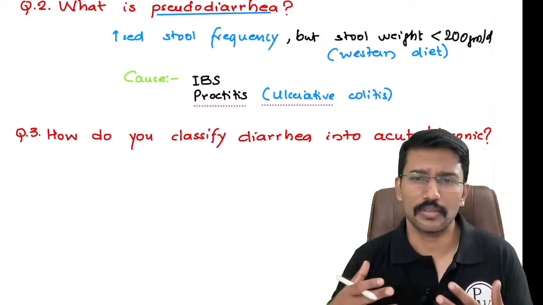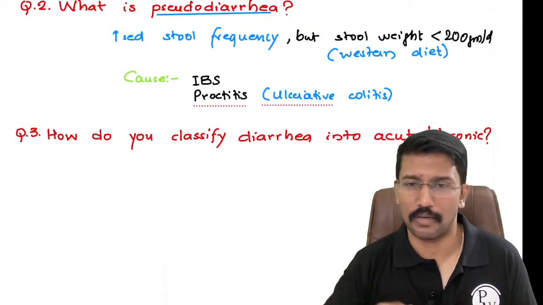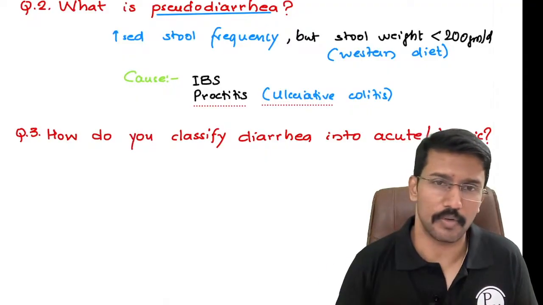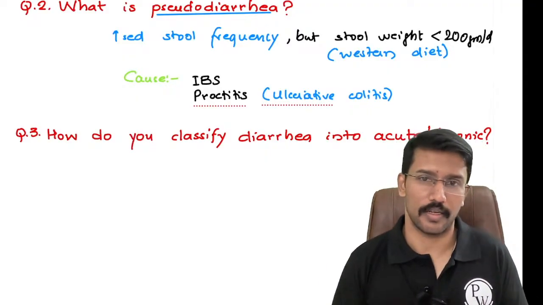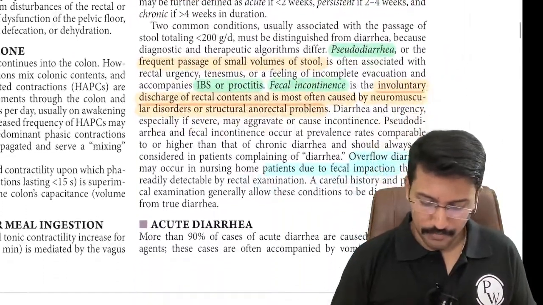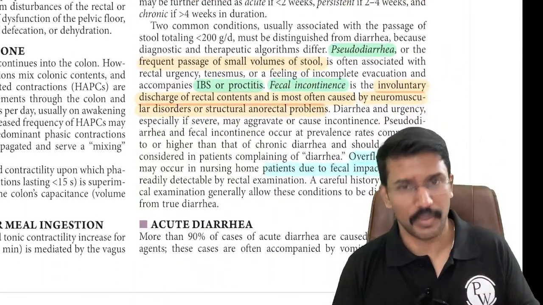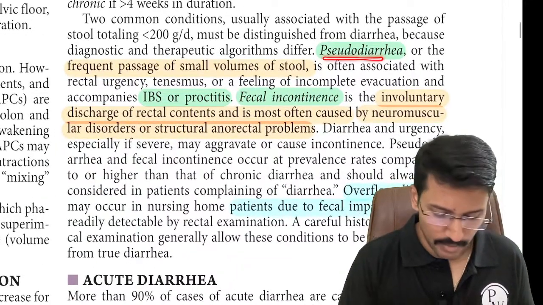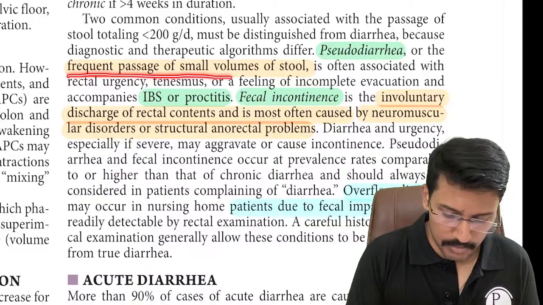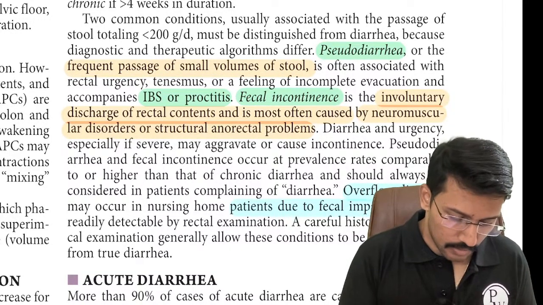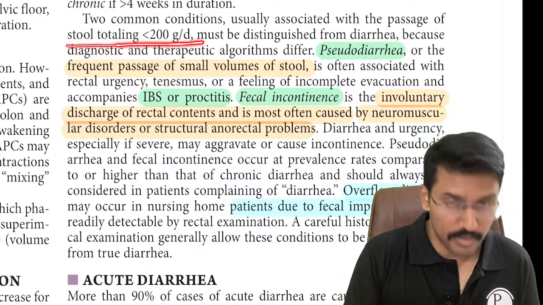Because many of them in the milder stages will have increased frequency but not the quantity exceeding 200 grams per day, we will be labeling them as having pseudo diarrhea. So there are two conditions where we can have no diarrhea but increased frequency. One of them, as I have already told you, is pseudo diarrhea. Harrison does mention it: frequent passage of small volume stools, but the total stool volume less than 200 grams per day.